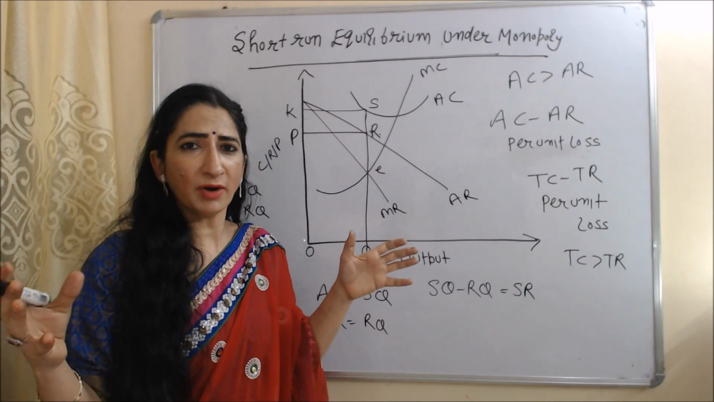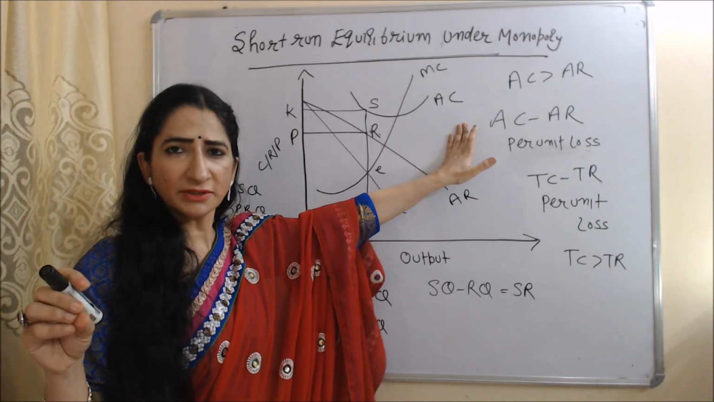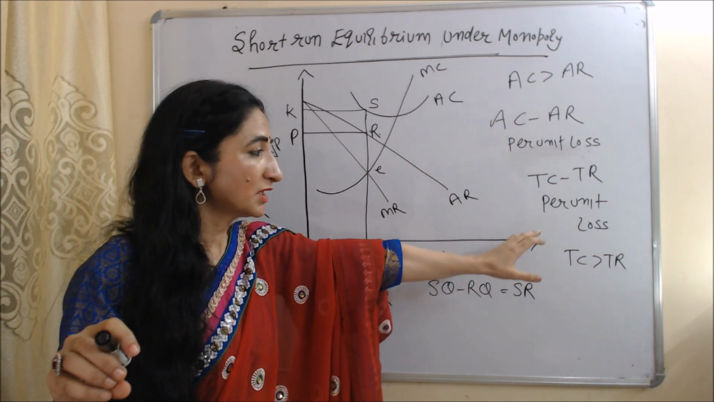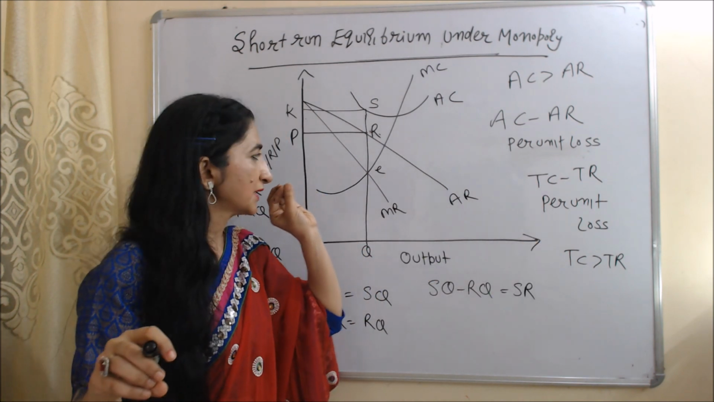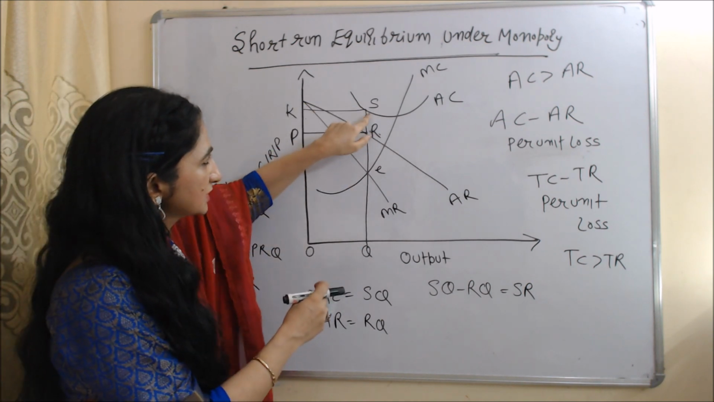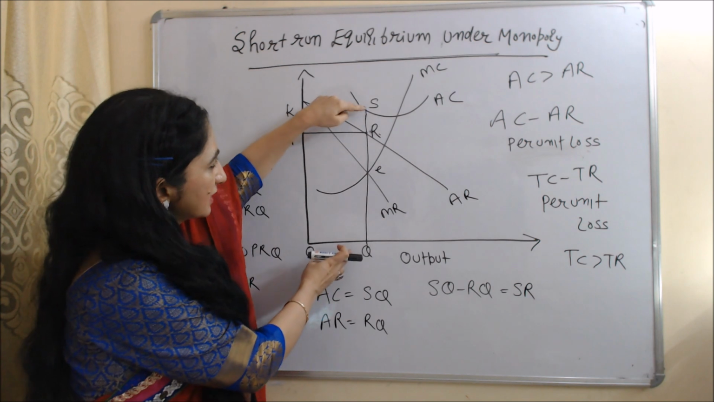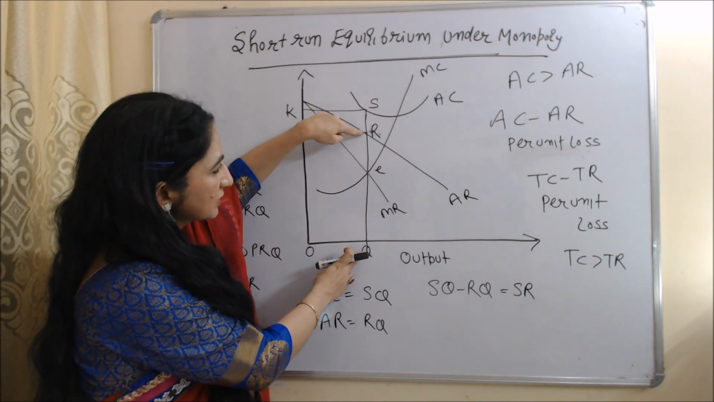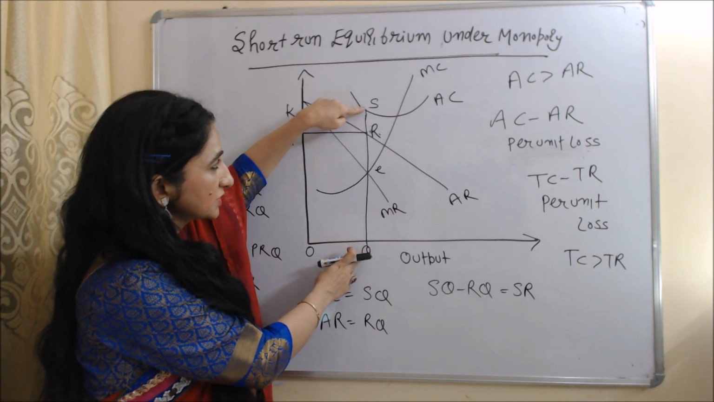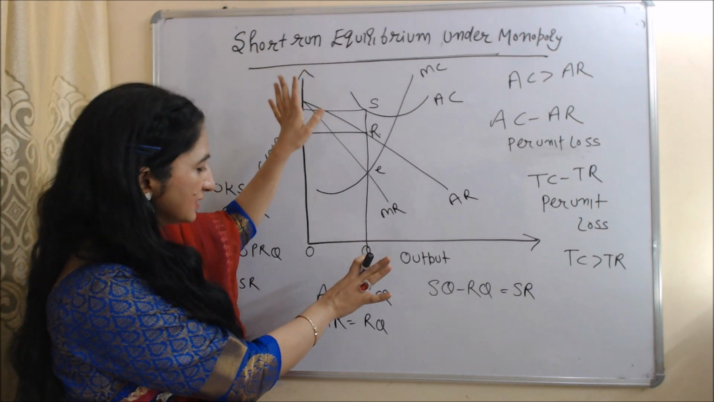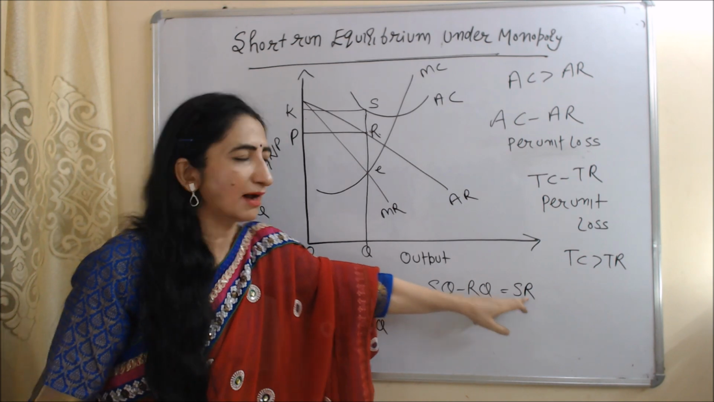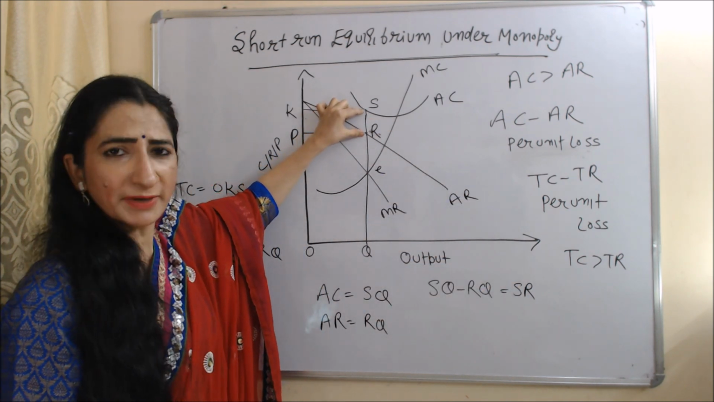Now we are going to talk about loss. In case of per unit loss, average cost is more than average revenue. In case of total loss, total cost is more than total revenue. So in this diagram, you can see SQ is our average cost because this S point touches our average cost curve. RQ is our average revenue. You can see SQ is more than RQ, that means average cost is more than average revenue. When we subtract RQ from SQ, it becomes equal to SR. So this SR will be called per unit loss.